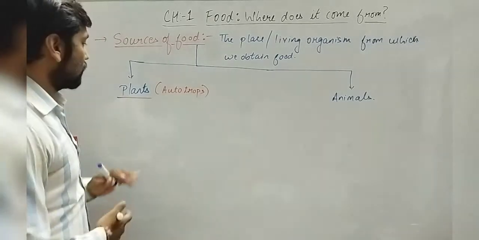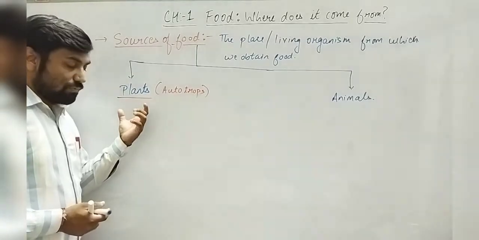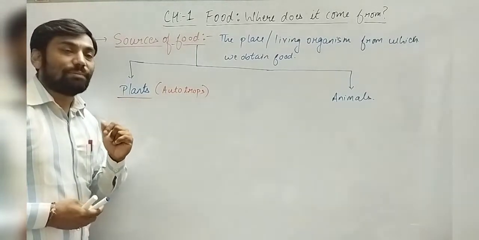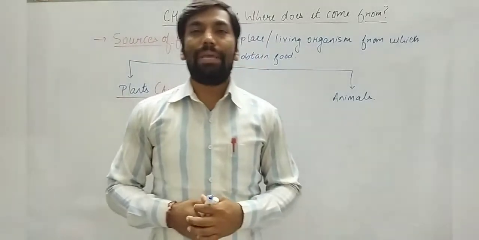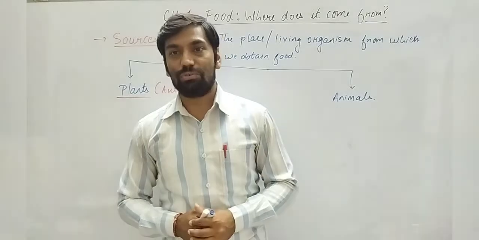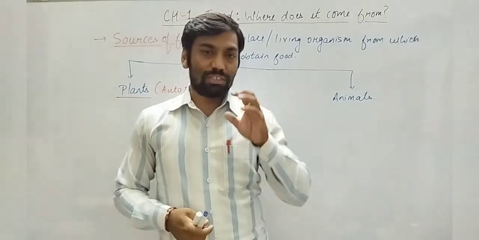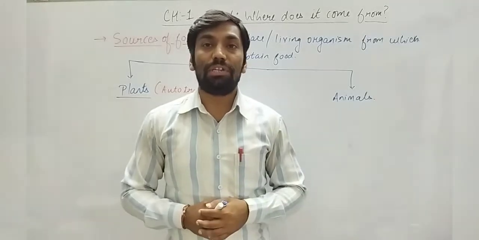So we have discussed plants. Now we will discuss plants with an example. Let us take mango. Right now the season of mango is going on, and everybody loves to eat mango. Just tell me, which part of the mango tree do we eat?